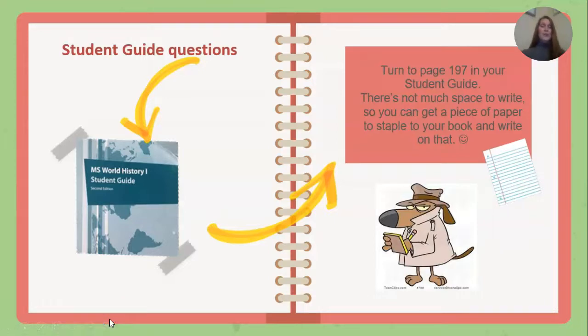And now let's go ahead and turn to your student guide. Turn to page 196 in your student guide. I will warn you, there's not much space to write. There's not the questions like we have a lot of times in the student guide. So you may want to go ahead and get a piece of paper, or you can write on the side margin, but it might be neater for you to get a piece of paper.